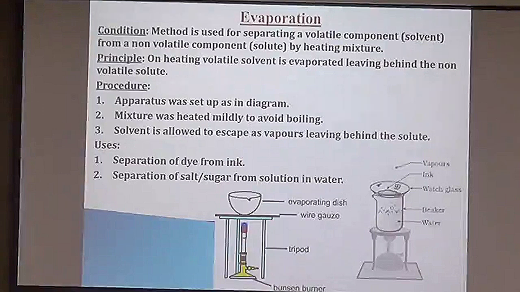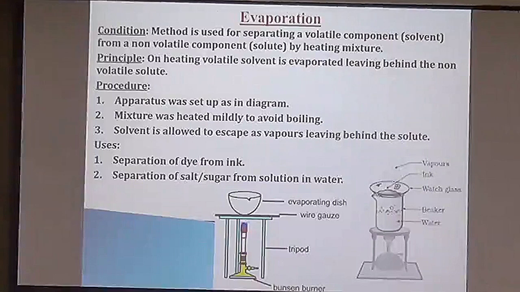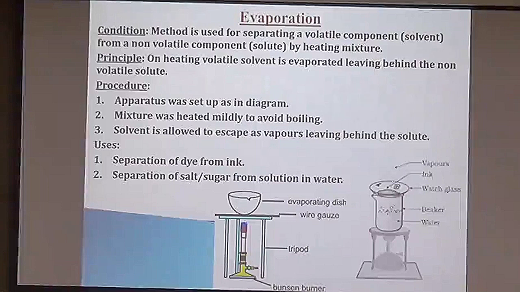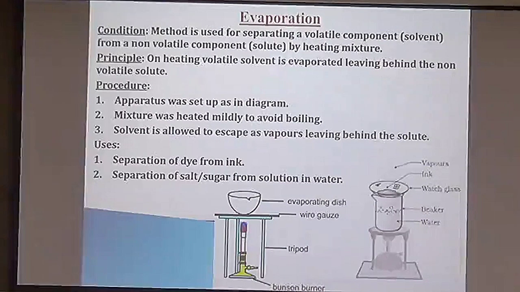And here we are seeing the diagram, the procedure is shown. In this case, we are separating the ink which is present along with water. So here the ink is the non-volatile component and water is the volatile component. Water will volatilize and ink will be left in the watch glass after heating. And you see there we are using a water bath for heating ink, because otherwise there are chances that the components of ink may undergo decomposition if we heat them directly on the flame.